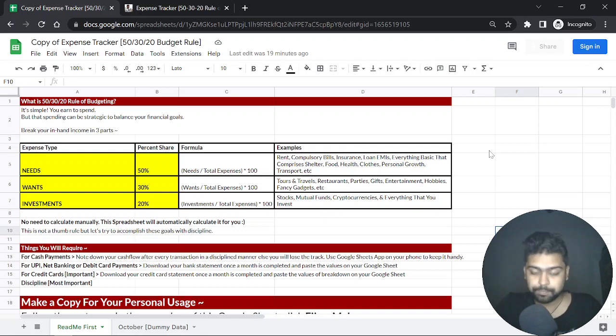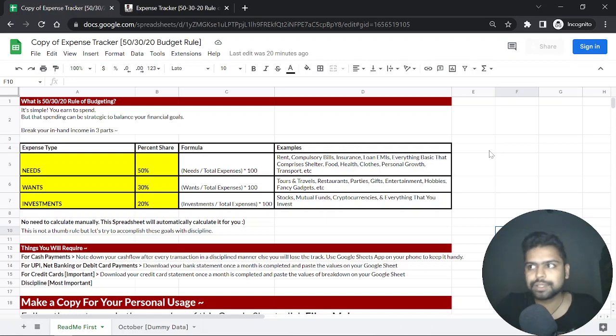For your wants, for the things that you want to do, for the luxury things or the things that you always wanted to do but it's not necessary, that's something you can put in wants, and that should come as 30% of your income. And finally, your investments should be more than 20%. So 20% is the threshold. Anything above that is amazing. It's amazing to invest more, right?